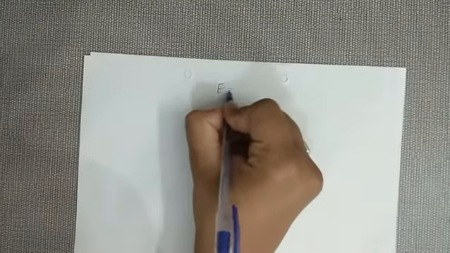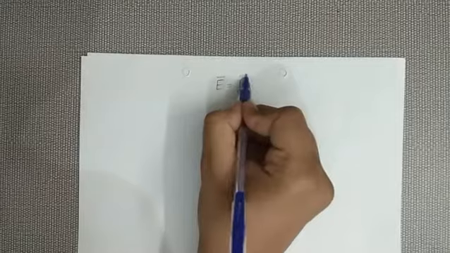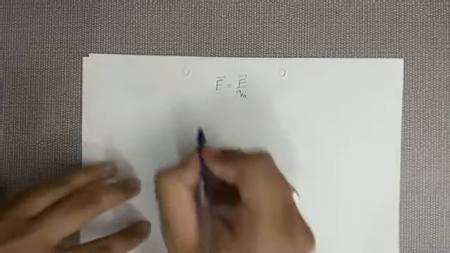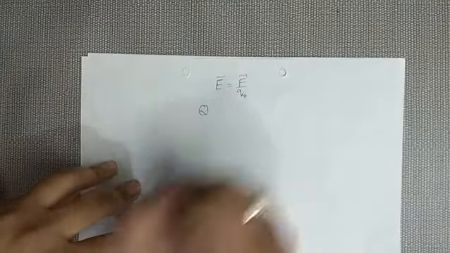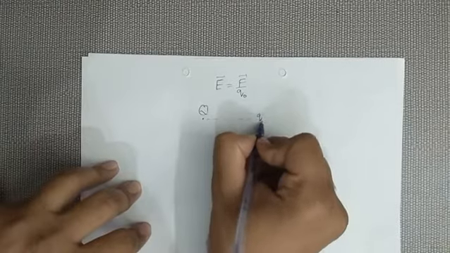Now see, as we know, we have studied E equals F by Q naught. In many books this expression is not considered so valid. Why? See, this is the charge Q, and this one is another small charge Q naught.